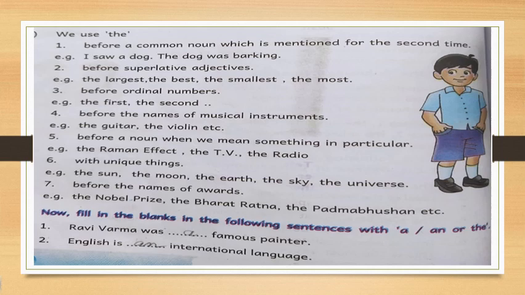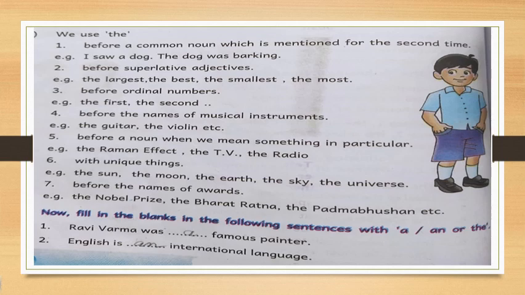So even though it is a common singular noun, if you are using it for the second time, then you have to use "the" before that. So you have to remember all these rules before using articles. Then the second rule is before superlative adjectives.